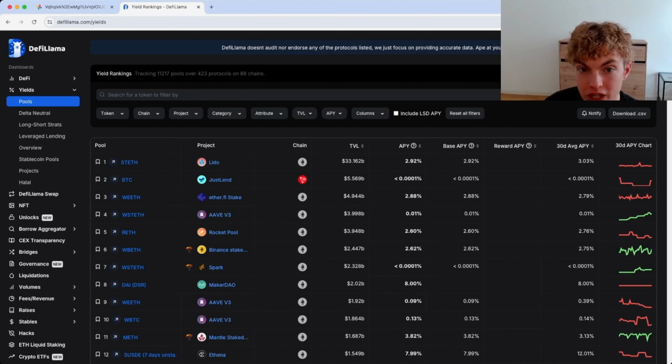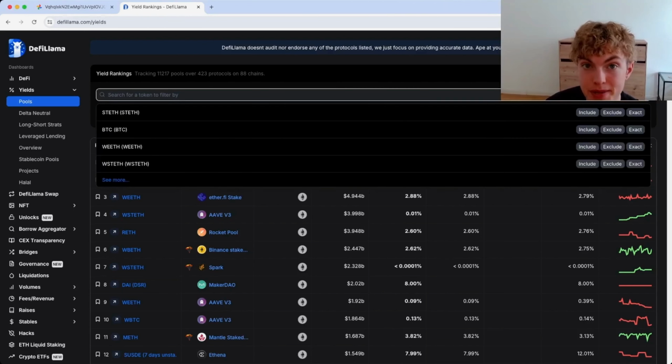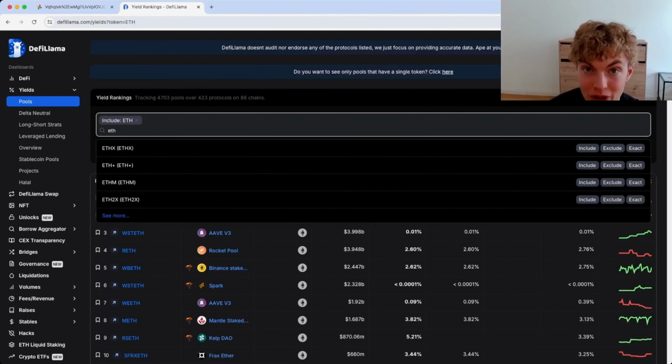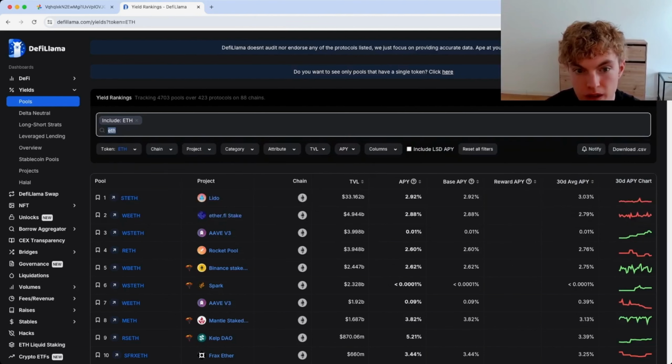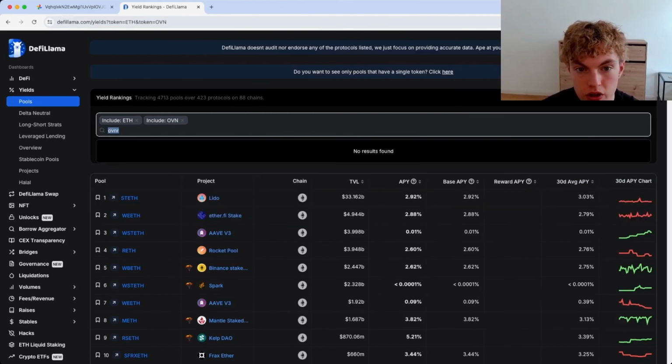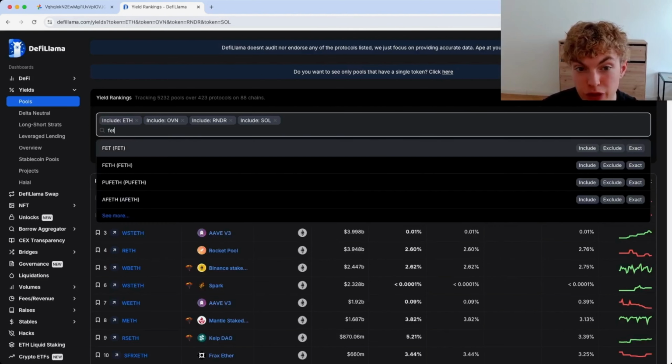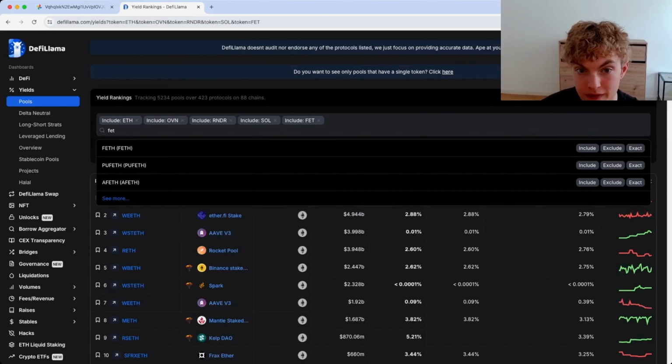When it comes to tokens, you're going to want to type in tokens that you personally believe in. So I'm going to type in Ethereum here. Something I definitely don't want to do is deploy my capital into random pools that I know nothing about, or into pools on coins that I am bearish about or just not that interested in and don't have much knowledge about. So I'm going to put stuff like Ethereum, OVN, Render, as well as Sol. And just like that, I've got some assets that I believe in. I'm only putting in assets that I think can definitely do well in the long term. So I'm going to go ahead and type in FET, etc.